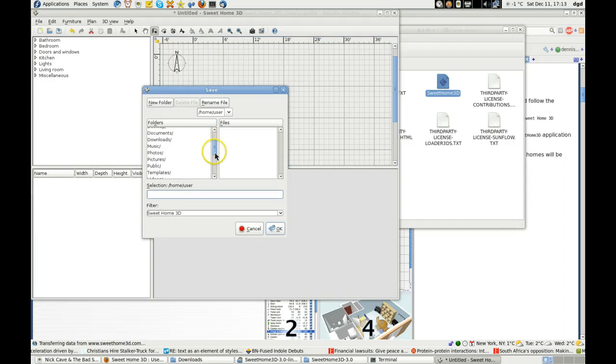And let's drop this right into create a new, yeah, okay. Click OK. sweethome3d, give it a shot. Works on Fedora 14, running